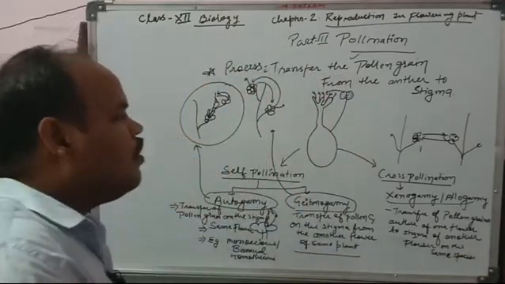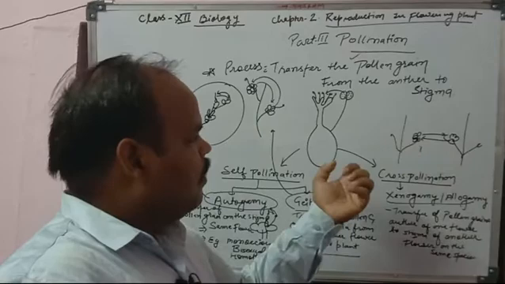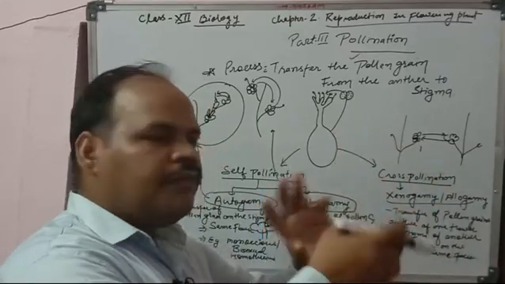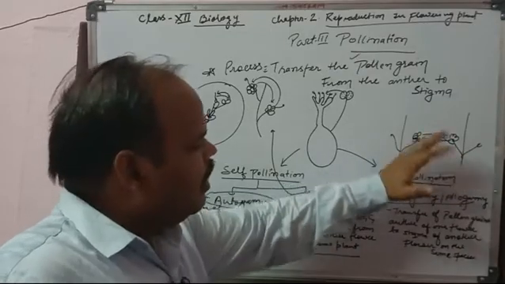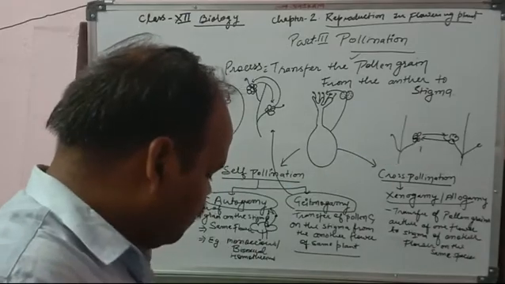So these are the same species flower, same species plant, and the pollen will be transferred from one flower to the other flower. So that is called cross pollination.